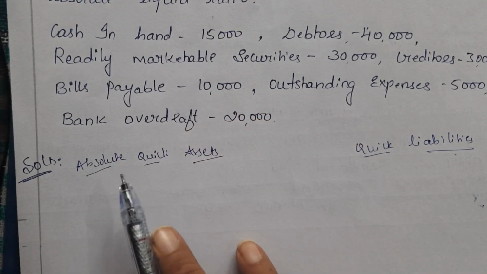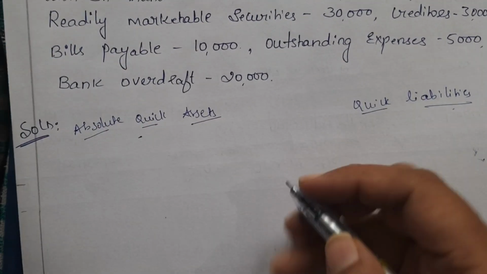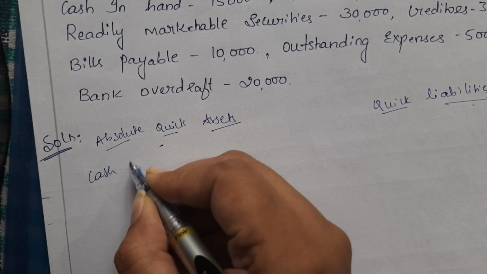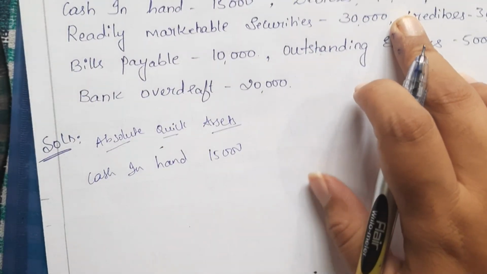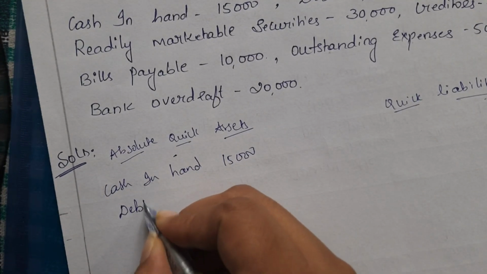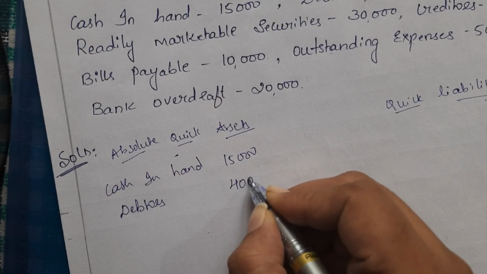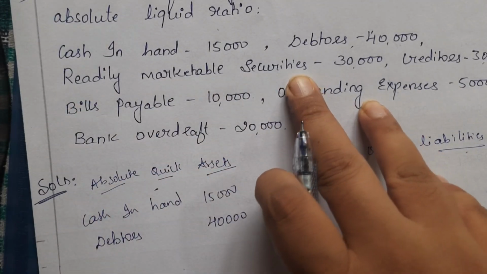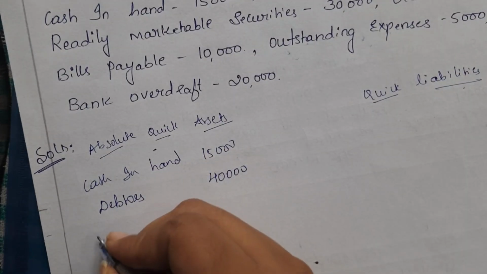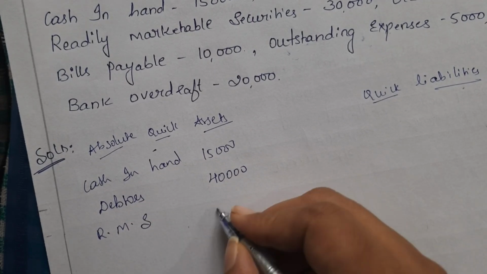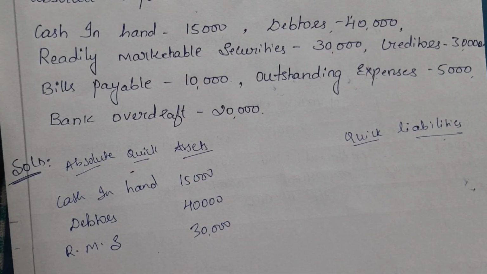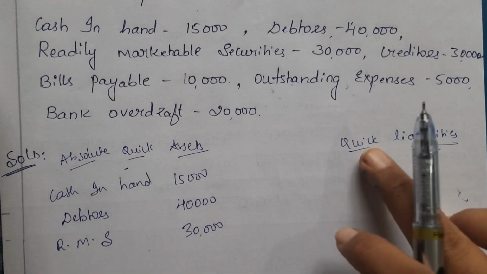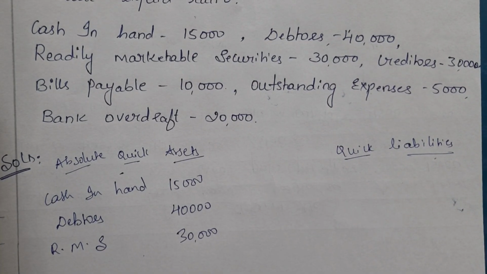Cash in hand is included in the absolute quick assets. So write down here cash in hand rupees 15,000. Debtors are also included, so debtors rupees 40,000. Readily marketable securities should also be included. Readily marketable securities rupees 30,000. Creditors, these are our current liabilities, right? Quick liabilities do not include bank overdraft and cash credit.